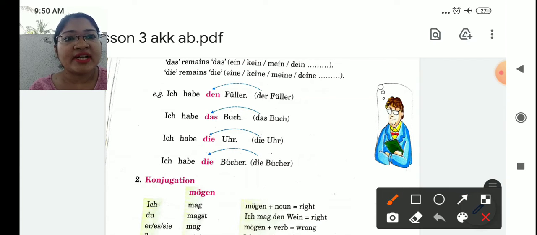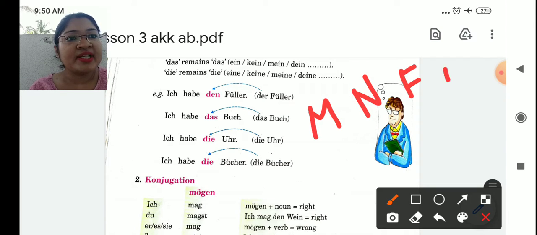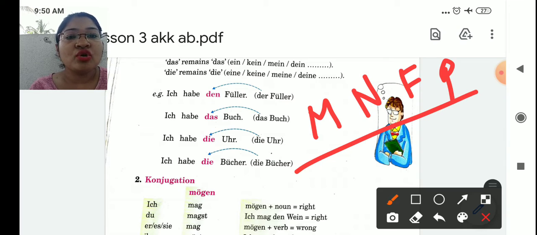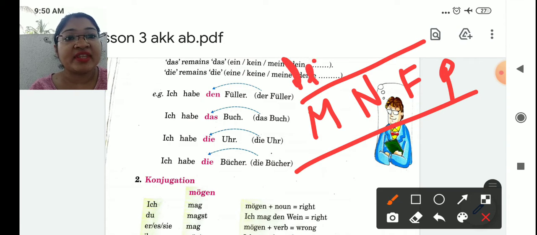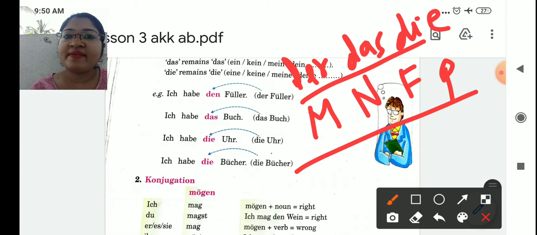In accusative case, these are our genders: masculine, neuter, feminine and plural. So we have learned in nominative case, what was the article? Der, das, die for plural and feminine.